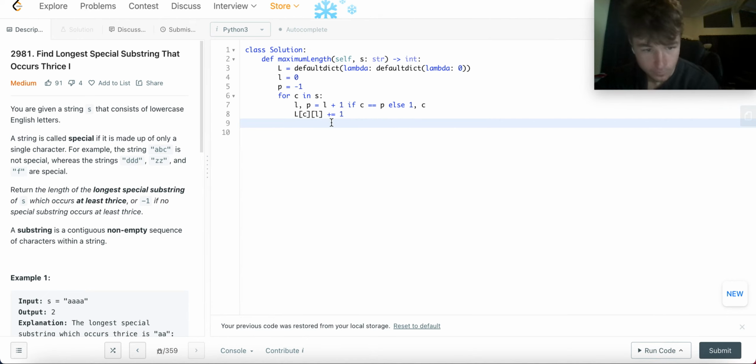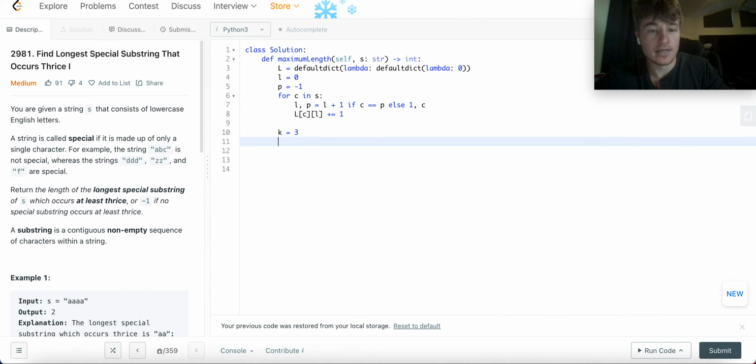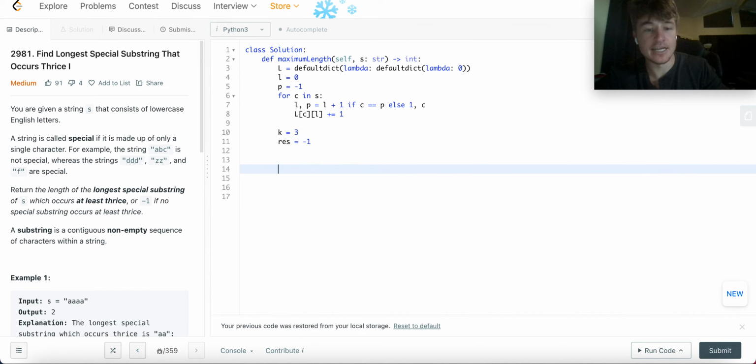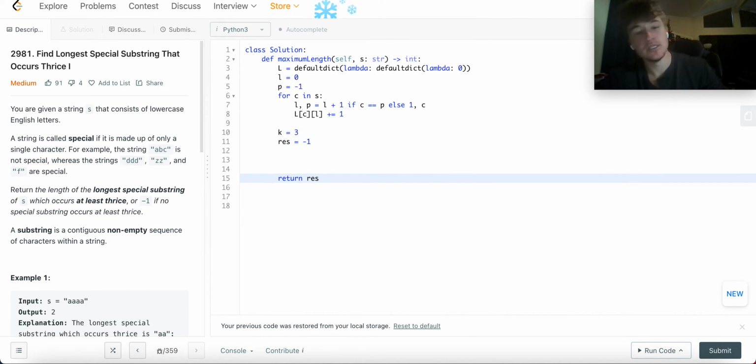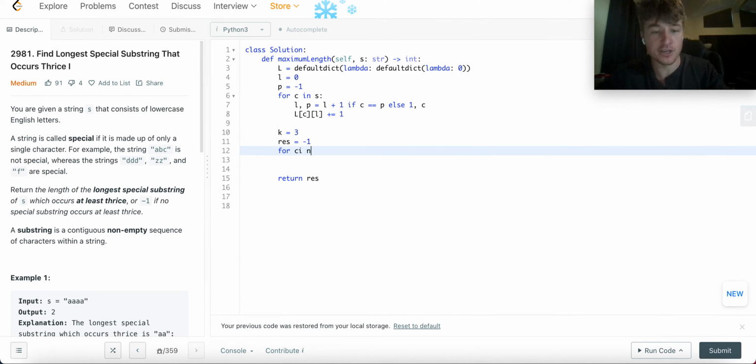All right. Now I just need to find the longest, right? So the K length that I need is 3. I'll set res to -1, and at the end I'll return res. Now I could look at all things through the string, right? But since I'm kind of like counting down, I should look at each letter. And since there's only 26 letters, it's not going to spiral out of control. But I look at each letter, and then I'll go down its list from the maximum number of times that it was counted to the minimum, right? So I'll look at each character.